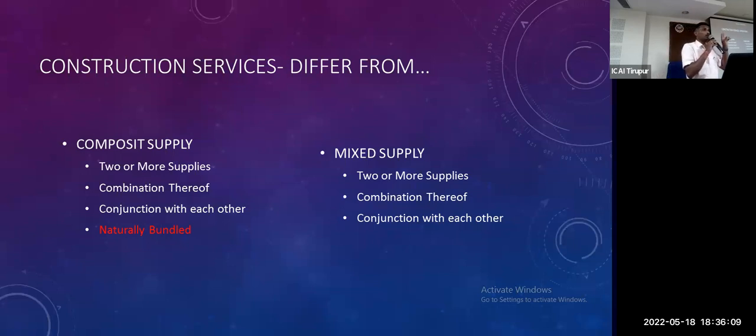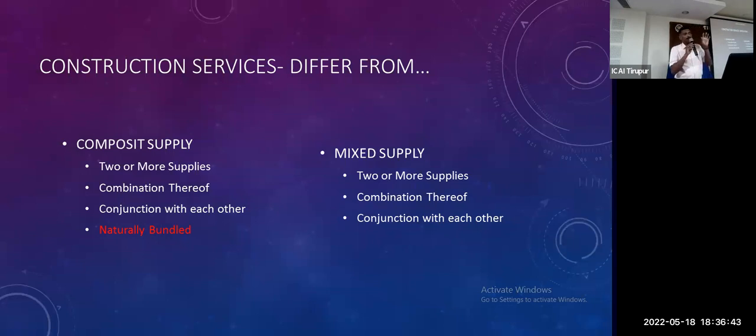Right now, we have 2 wings. One is Article 366 of the Constitution of India, and the other is our GST. The Constitution of India prescribes various goods. A works contract was nothing but a sale of goods. But in the GST regime, it is placed under Schedule 2 along with Schedule 3. It is not goods; it comes under the service area. So two different views are there. What view do we have to choose? First of all, we have to decide whether this is composite supply or mixed supply.